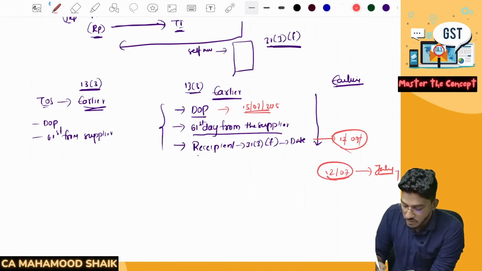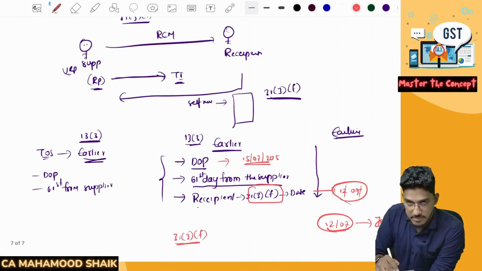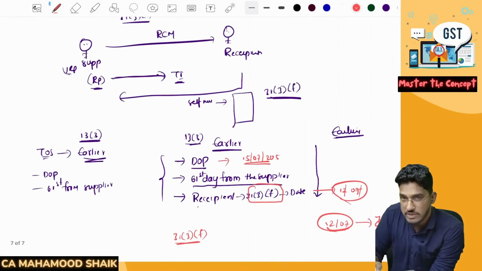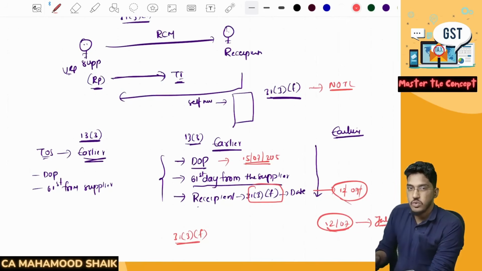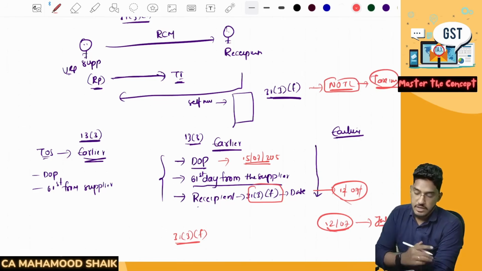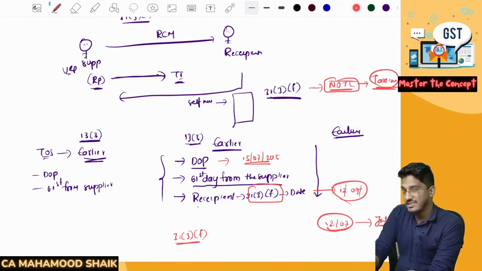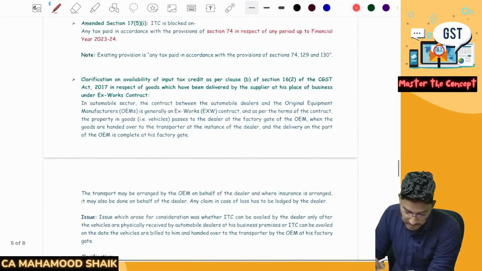Now regarding this invoice, earlier under 31 subsection 3 clause F, they used to say that if the supplier is unregistered, the recipient has to give a self-invoice. But there used to be no time limit. The Act used to be silent on the time limit, but we have a related amendment in the tax invoice chapter where they have given a time limit even for this self-invoicing. So what is the time limit? You will find it in the tax invoice chapter.